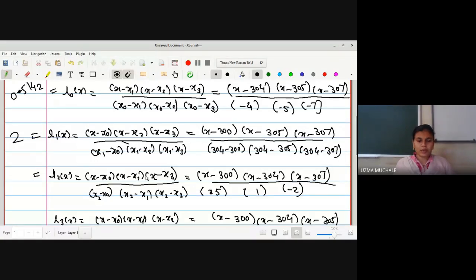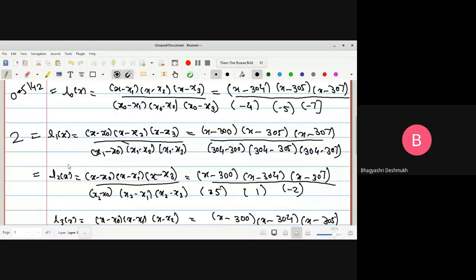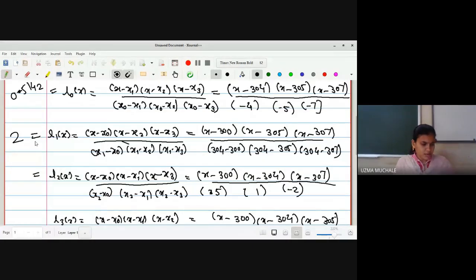Similarly, put x equal to 301 in this L2 and you will get the value of L2 of x. It will be L2 of x is minus 1.8. Okay.